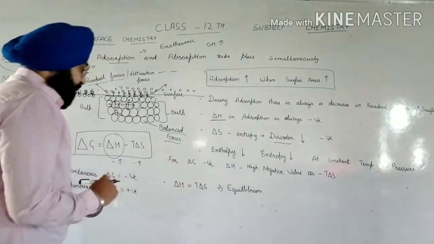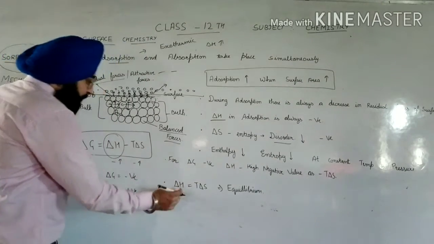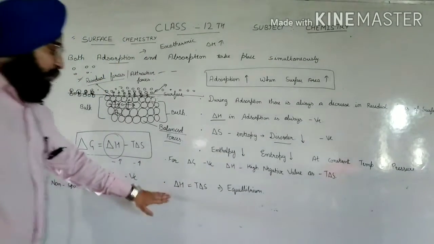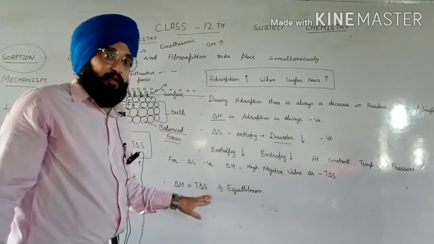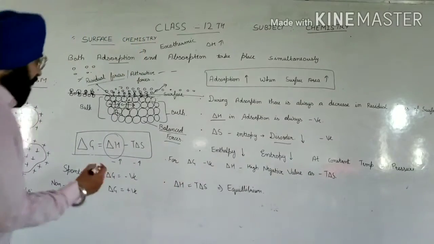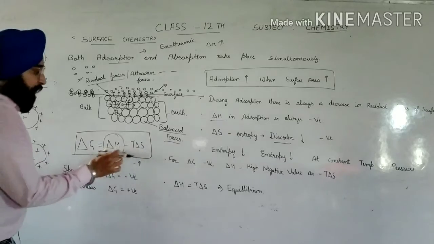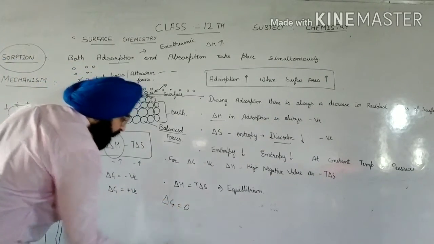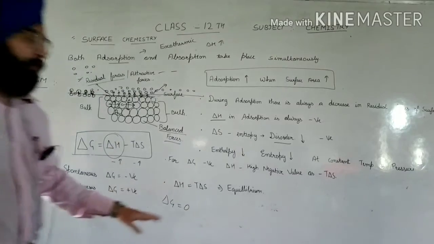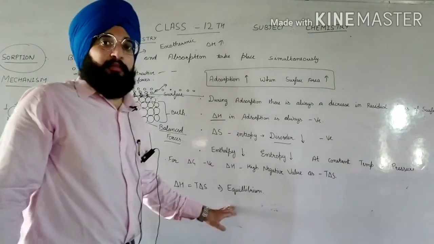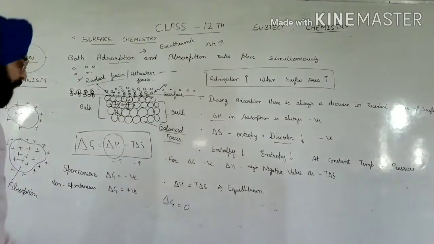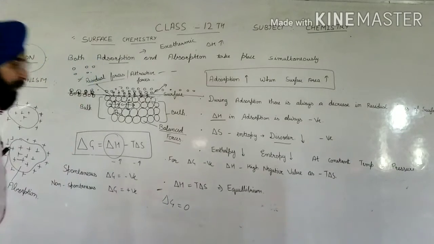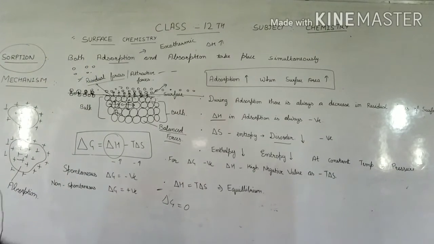Now when delta H equals T delta S, when both are equal, then delta G, the Gibbs free energy, will be 0, and this is the equilibrium. In equilibrium the Gibbs energy is 0.